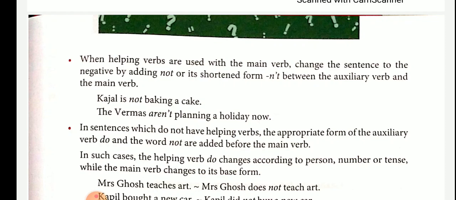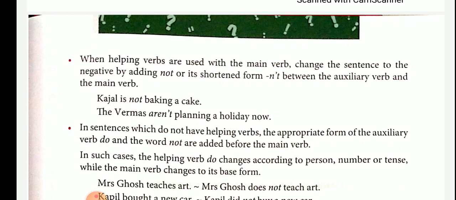In another way I am saying, if the verb is present tense singular, you have to use does plus not. If it is present tense plural, you have to use do plus not. If the given sentence is past tense, you have to use did plus not to make it negative. Example, he went to the market yesterday. The verb is went. That is past tense. The negative is he did not go to the market yesterday.